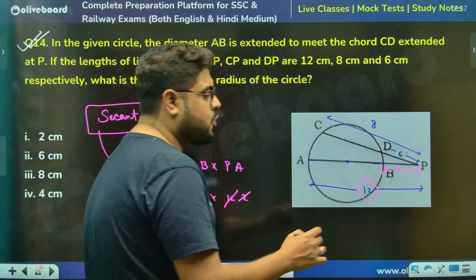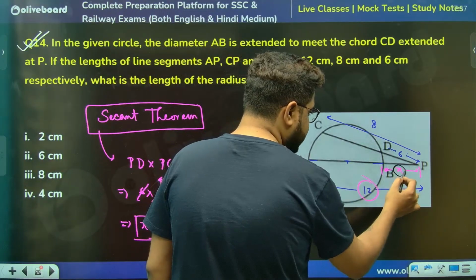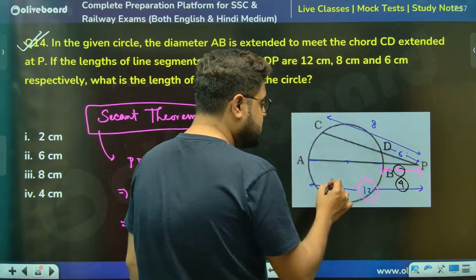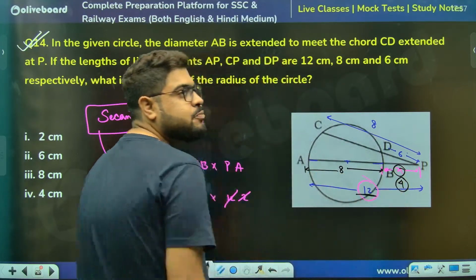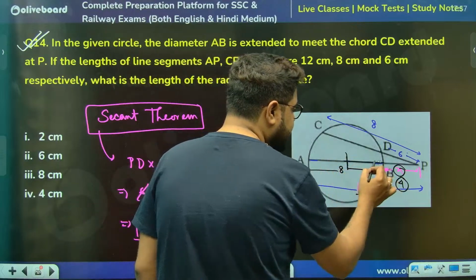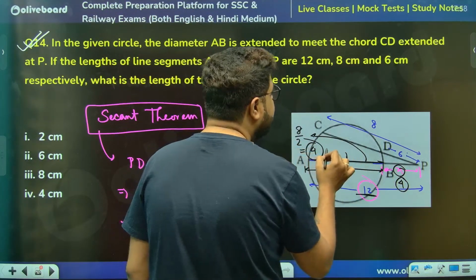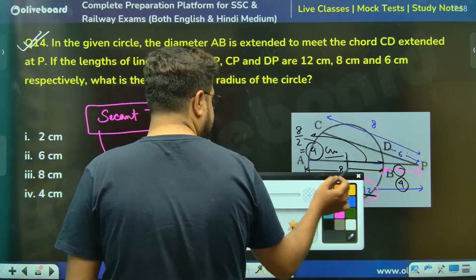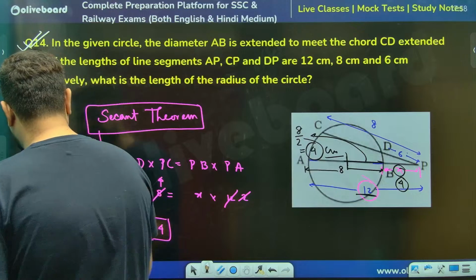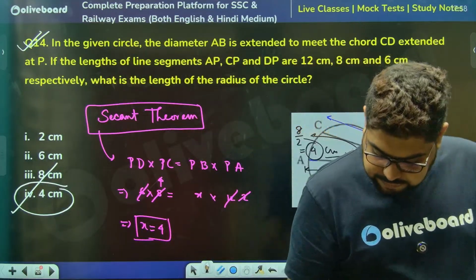If x is 4, meaning this one is 4, so this has to be 8. Why? Because the total is 12. So the radius will be 8 divided by 2, that is 4. 4 centimeters. That will be your answer. Option number 4.